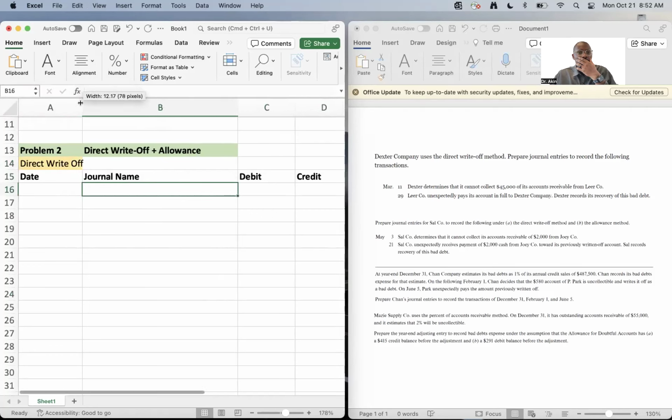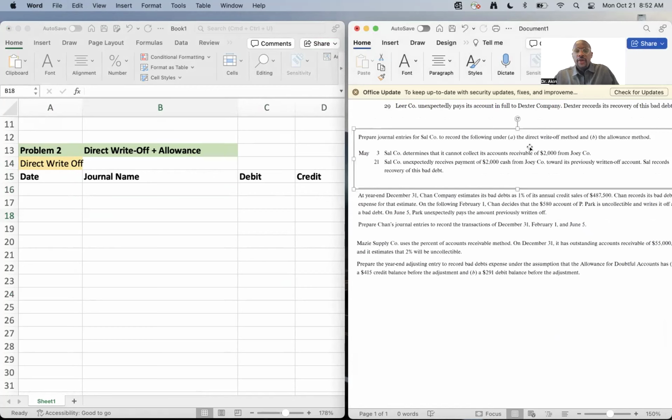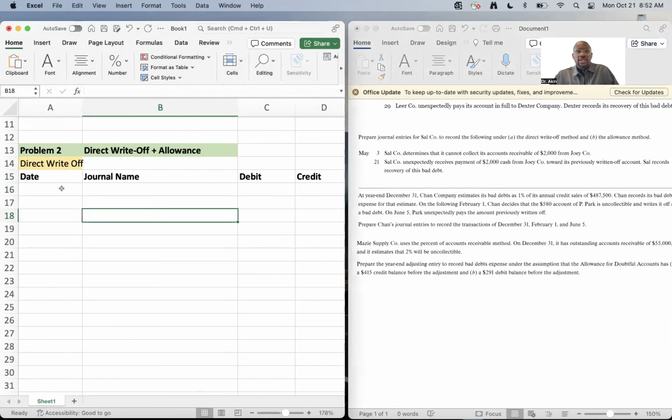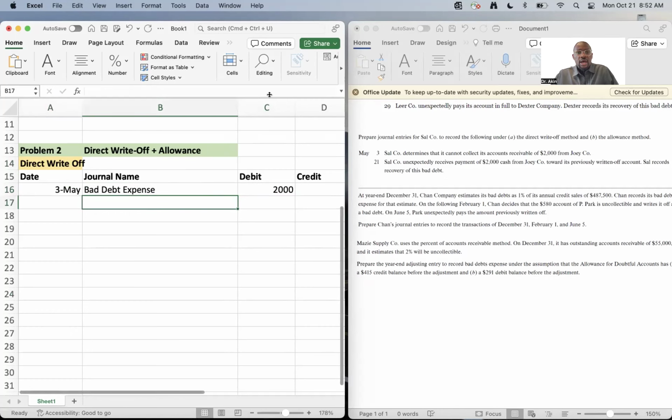So it says prepare journal entries for Salco to record the following under the direct write-off method and the allowance method. It says May 3rd, Salco determines that it cannot collect its accounts receivable of 2,000 from Joey Co. So same energy, right? We're going to go 5-3. We're doing this for the direct write-off method. So we already know what we're going to debit because we talked about this a moment ago. We're going to debit bad debt expense and we're going to do that for 2,000.